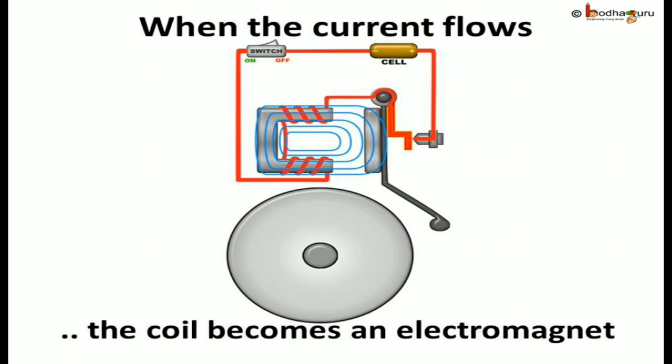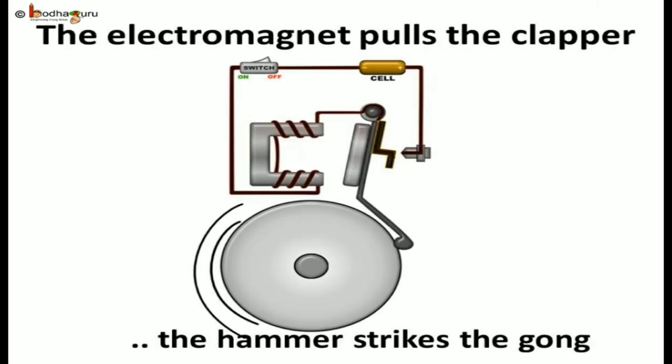Right now, the clapper is in contact with the screw, so the circuit is complete and the current flows through the coil. Due to the current flow, the coil becomes an electromagnet. The electromagnet then pulls the clapper towards itself. In this process, the hammer at the end of the clapper strikes the gong of the bell to produce a sound.